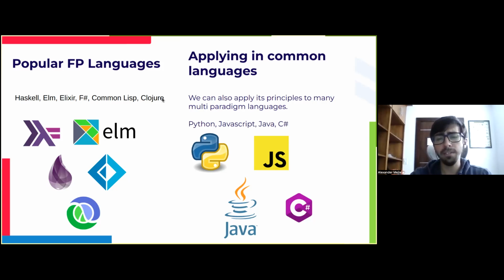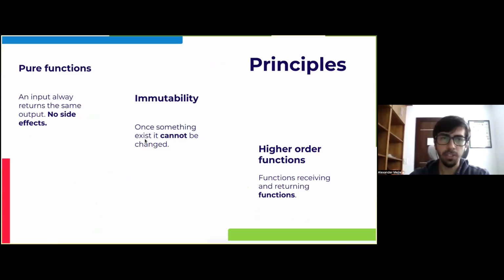Now, to apply functional programming in more common languages, usually these languages that help us apply these are called multi-paradigm languages, and they have many utilities and helpers that allow us to apply functional code in general. Some of them can be Python, JavaScript, Java, C#, but also you may find the ability to apply functional concepts in languages like C++ or something else. So yeah, that's pretty much it about functional programming in general. Let's go ahead and jump into the principles I mentioned.